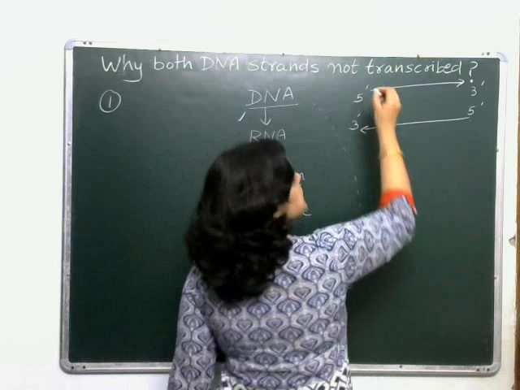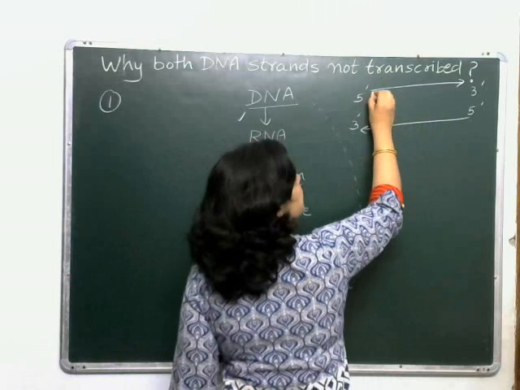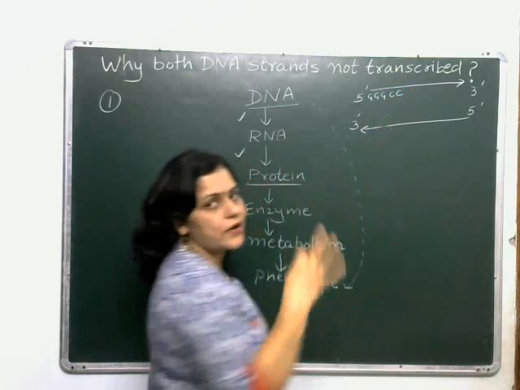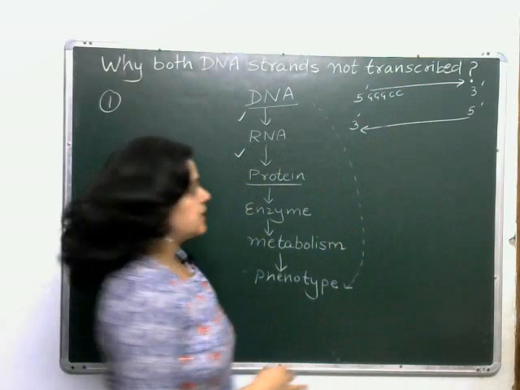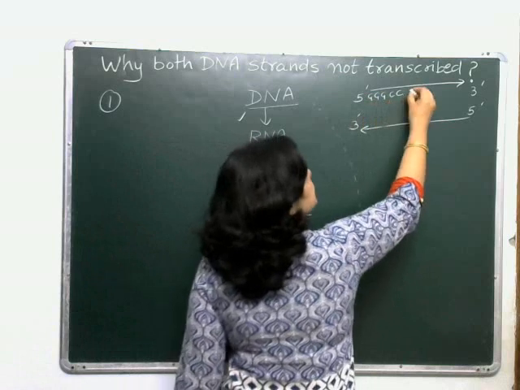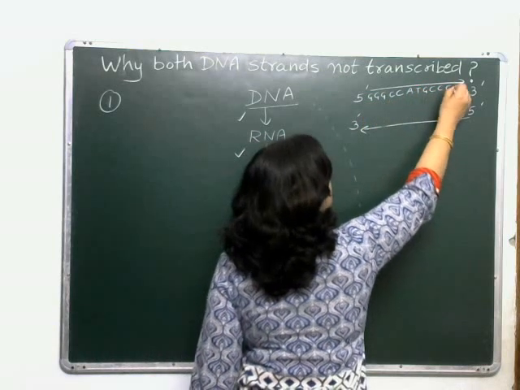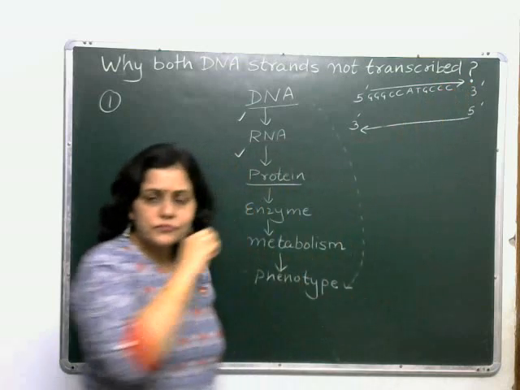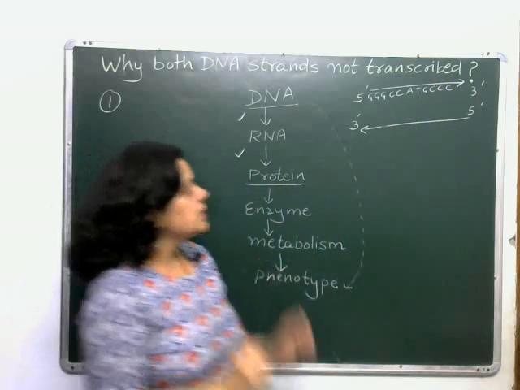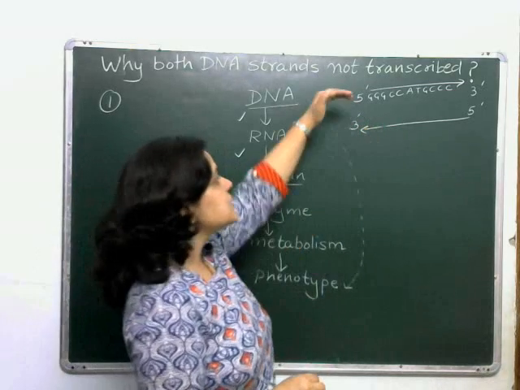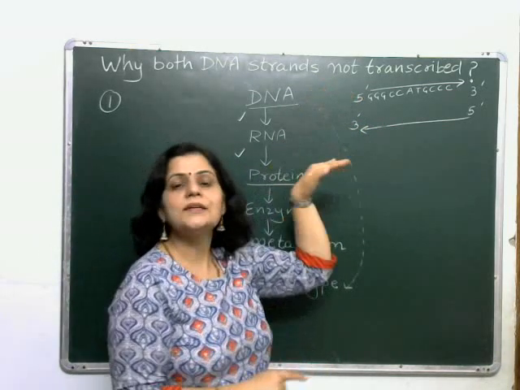Suppose on this strand of DNA, this is a particular sequence. You know there are 4 nitrogenous bases in a DNA. So G, G, G, C, C, A, T, G, C, C, C. Suppose this is the sequence on this particular strand of DNA. So what will be the sequence on the other strand?